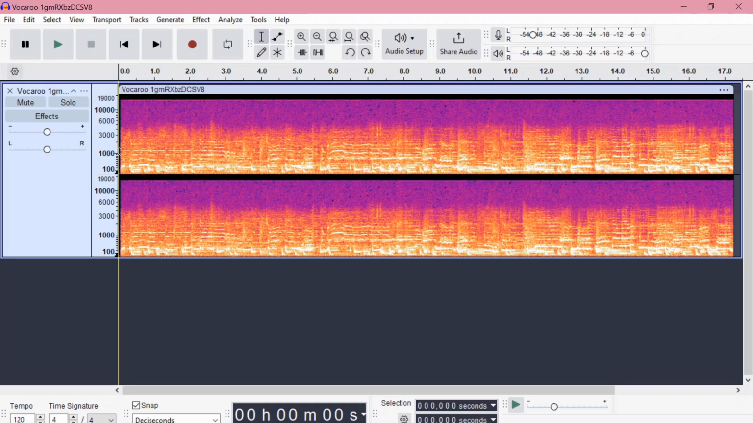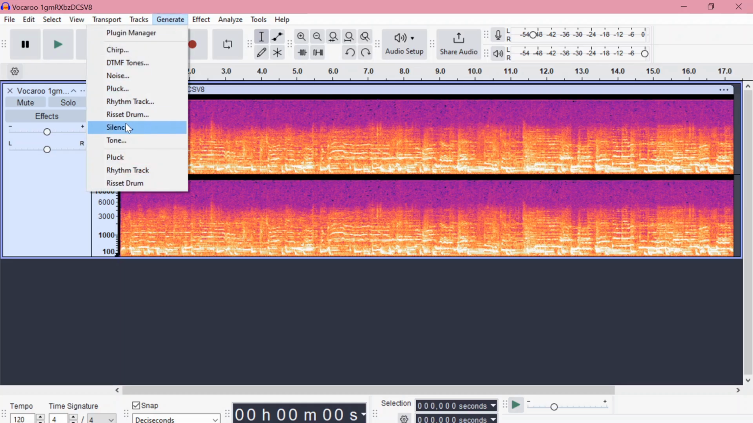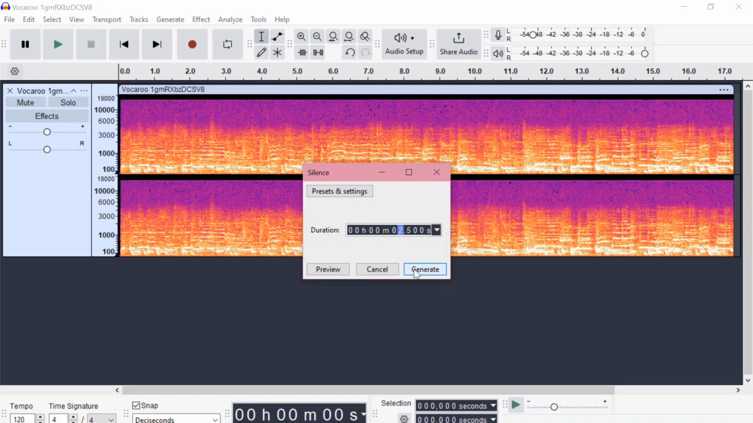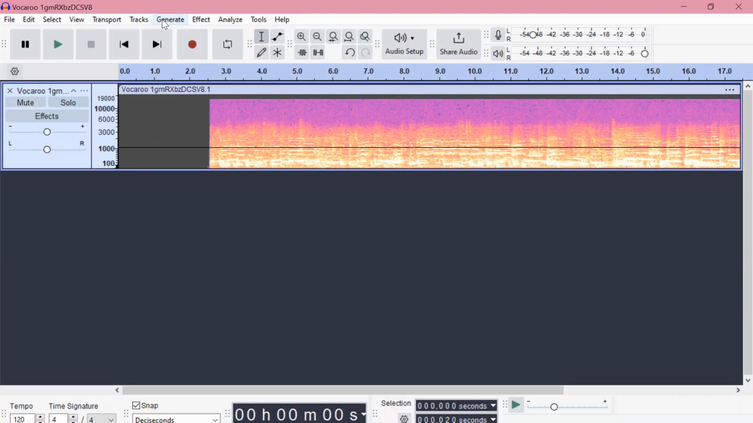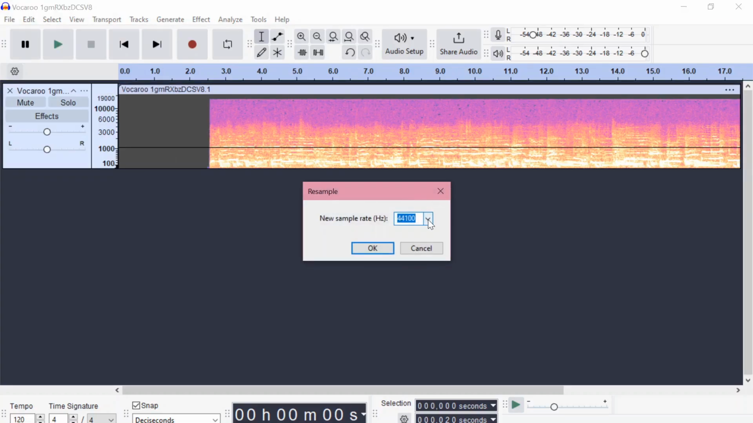Okay, so firstly we need to generate some silence. 2.5 seconds should be enough. So then we need to mix it down to mono, then we resample it to 16,000 Hz.